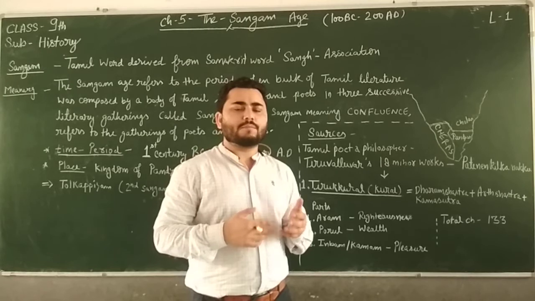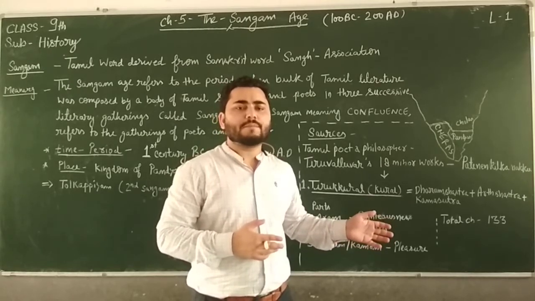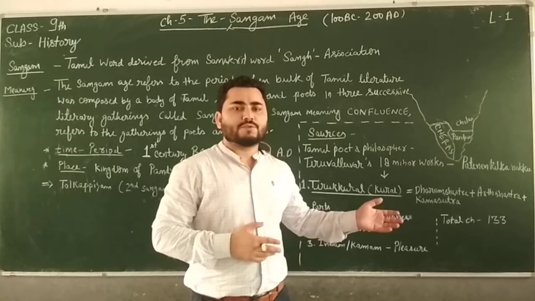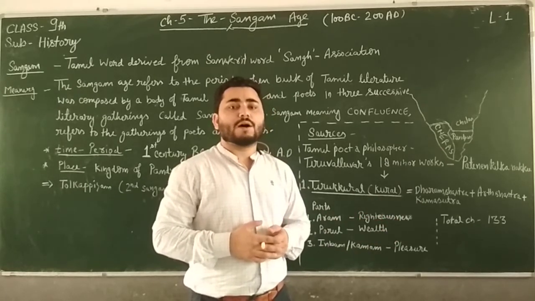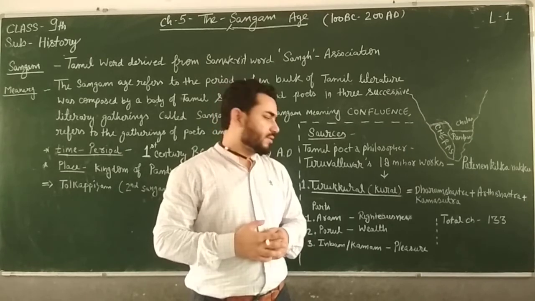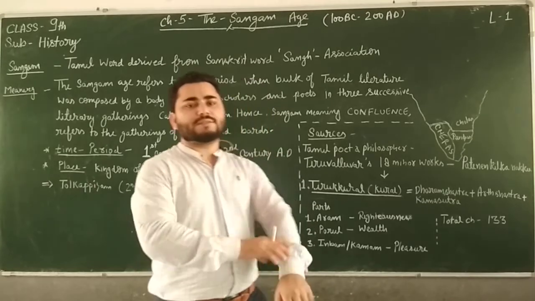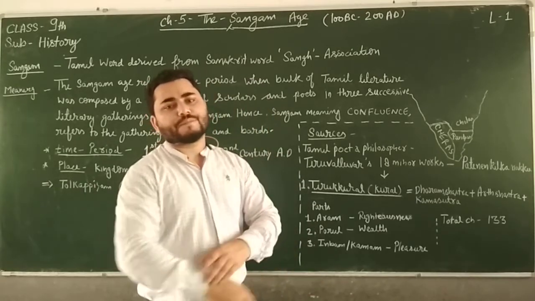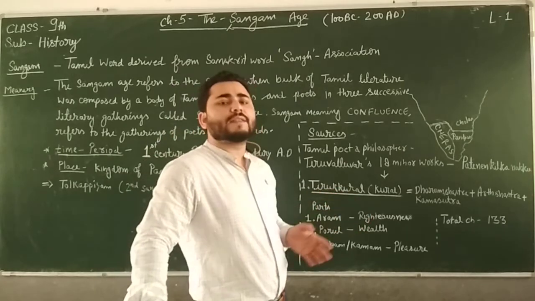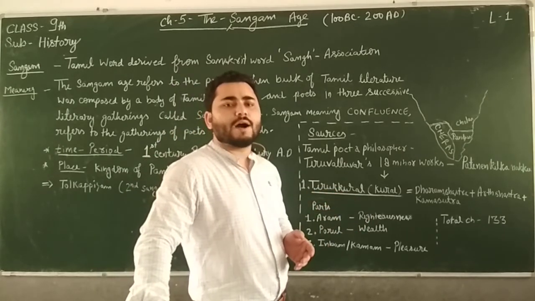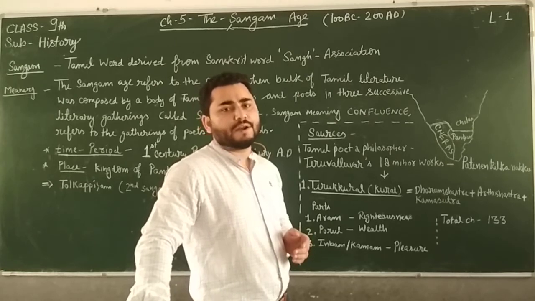And what do we come to know from this source of the Sangam age? Actually it is a compound or mixture of Arthashastra, Kama Sutra and Dharma Shastra. It has 133 chapters divided into three parts.